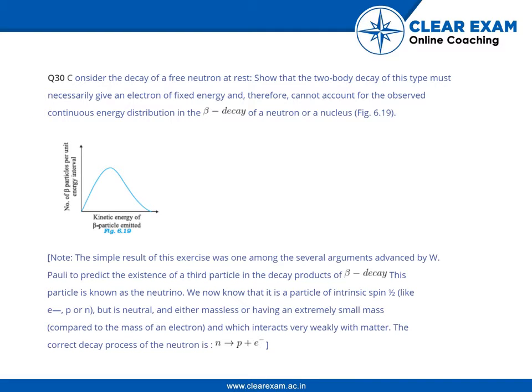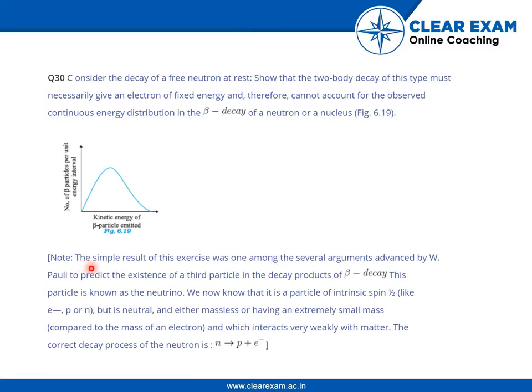Welcome back. Let us go through the question first. Consider the decay of a free neutron at rest, so that the two-body decay of this type must necessarily give an electron of fixed energy, and therefore cannot account for the observed continuous energy distribution in the beta decay of a neutron or nucleus.